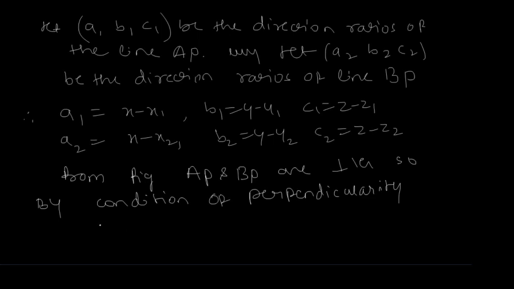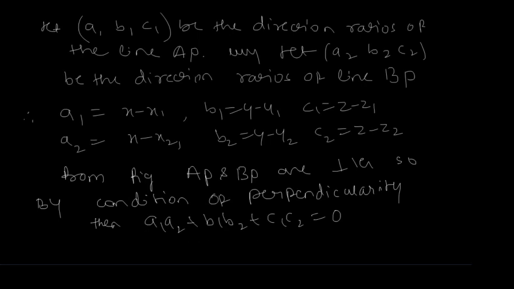That is, A1 A2 plus B1 B2 plus C1 C2 is equal to 0. When two lines are perpendicular to each other, this condition holds.